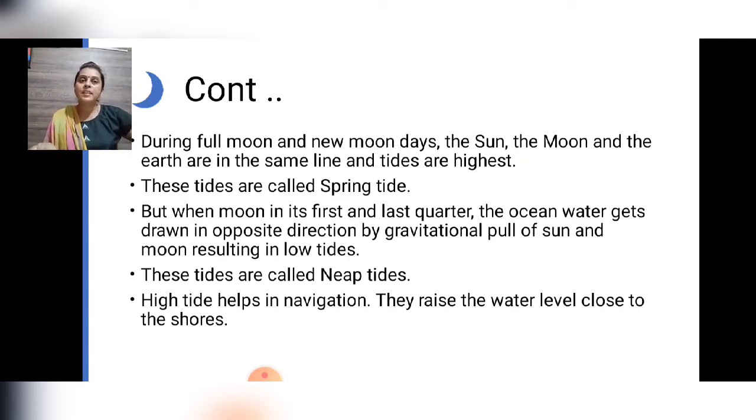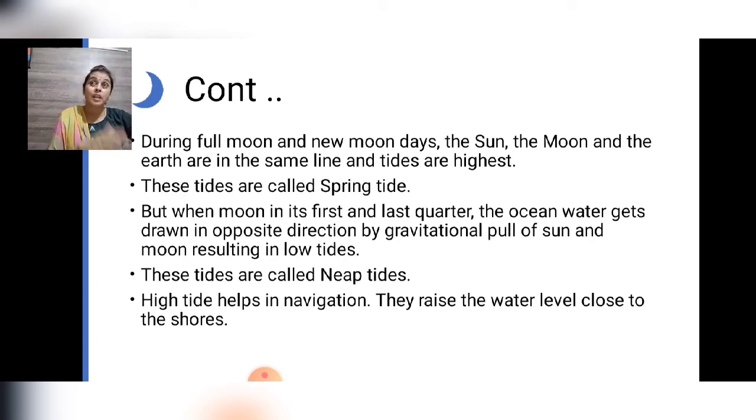But when the moon is in its first and last quarter, that means the first quarter within 15 days and the last quarter, the ocean water gets drawn back in the opposite direction by the gravitational pull of the sun and moon, resulting in low tide.